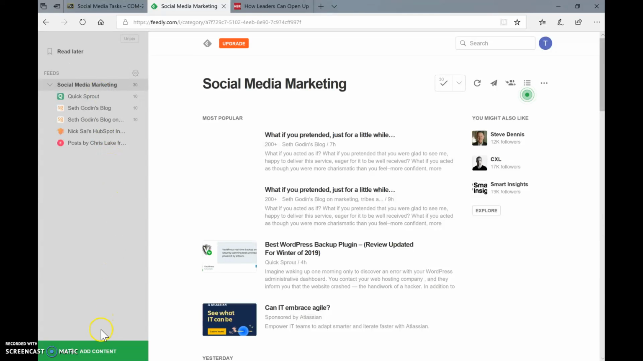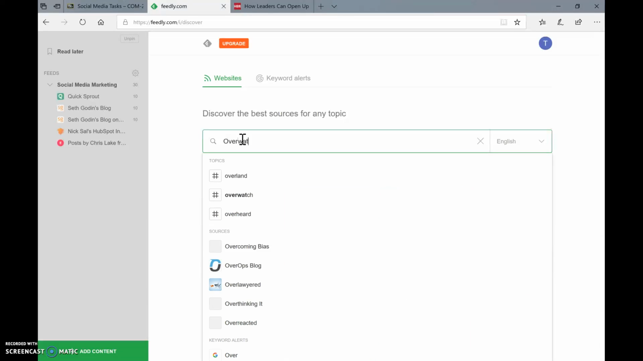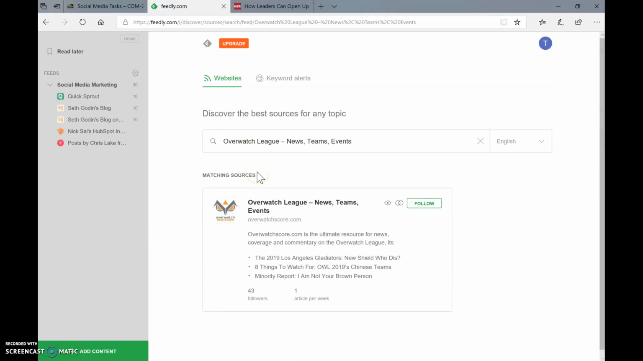And now I'm going to show you how to make a new feed. First, you want to go down here and click Add Content. Then once you get here, you want to click the search bar and type in whatever you want. I'm going to do Overwatch League because I'm into video gaming and this is pro gaming. So Overwatch League, click on the first link and then matching sources.